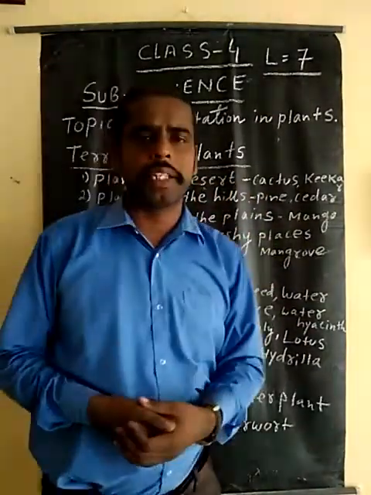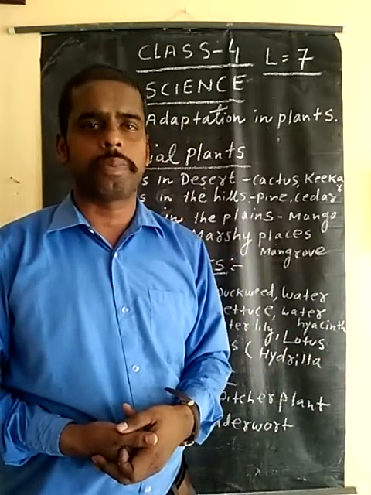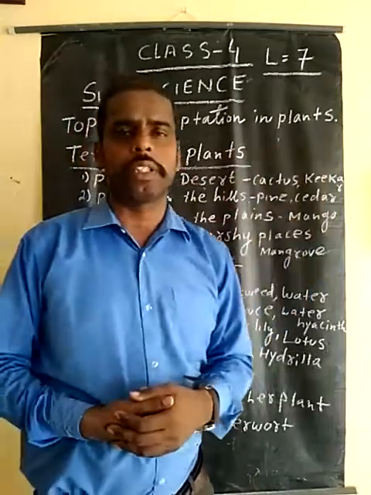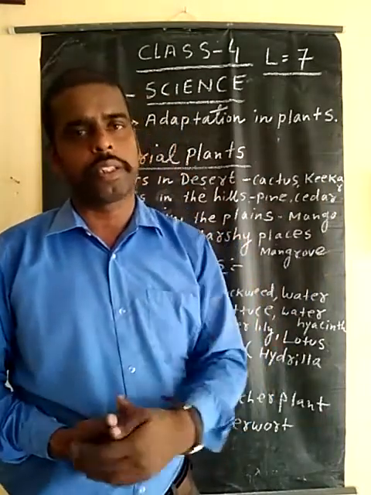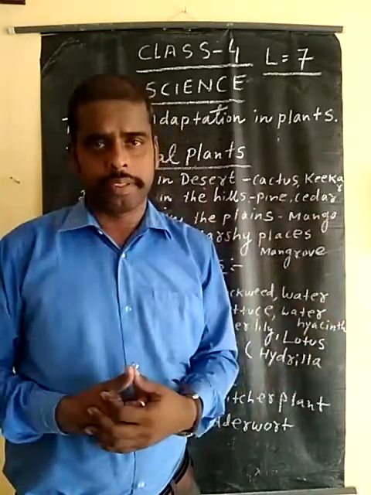We are living in the plain area, so there are mango plants, neem plants, eucalyptus plants, sagwan plants. Here lots of plants occur in the plain area because they get suitable amounts of water, they get proper temperature also, and the climate adjusts for them to survive.